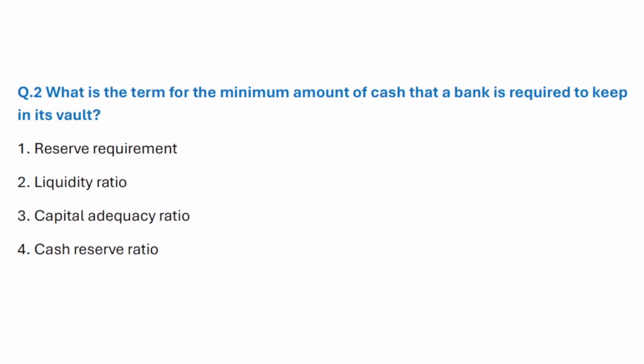Question number 2. What is the term for the minimum amount of cash that a bank is required to keep in its vault? Correct answer is option 4. Cash reserve ratio.